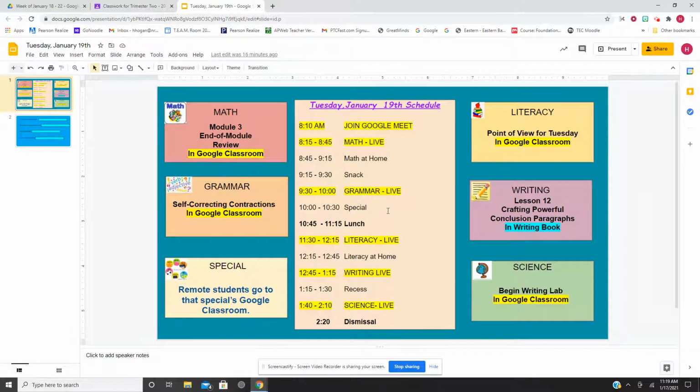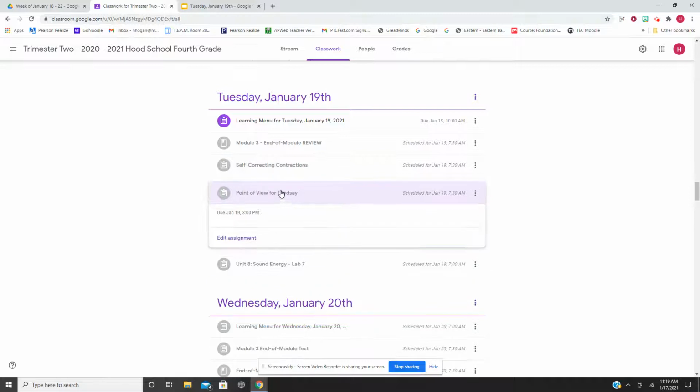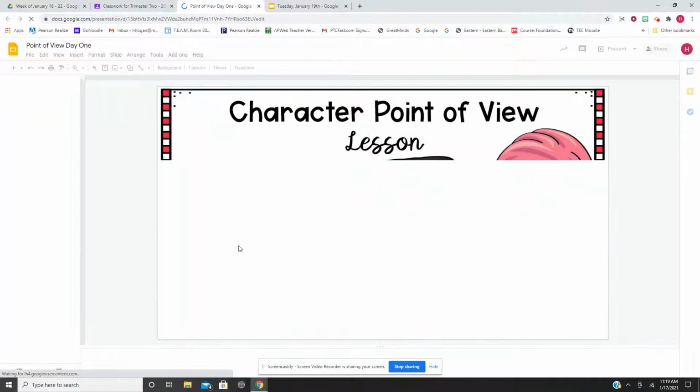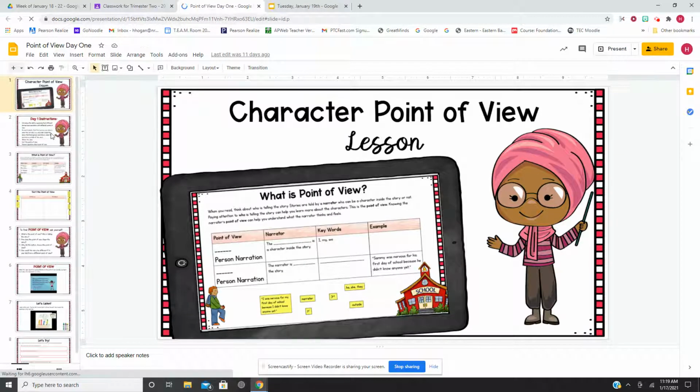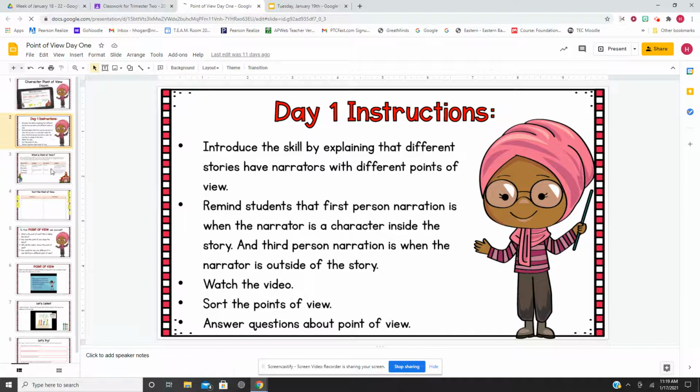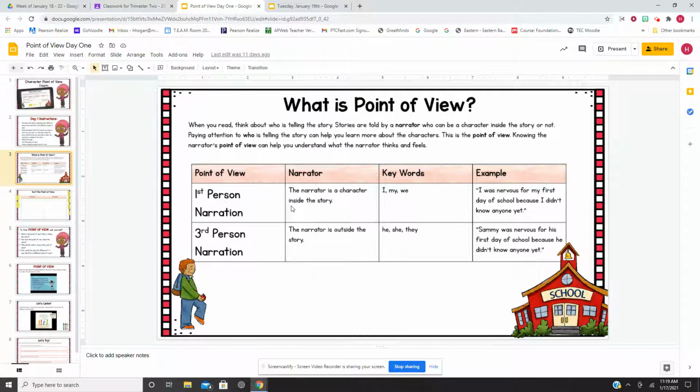After that, we have our special and lunch, and for literacy, we're going to be working on point of view. And this is who is telling the story. Is it the first person or the second person? So the first person is the narrator. I was nervous for my first day of school because I didn't know anyone else. So they're telling their own story.